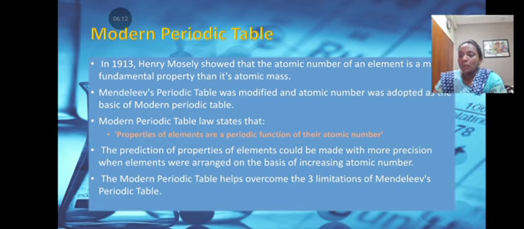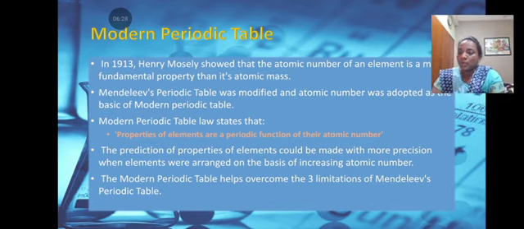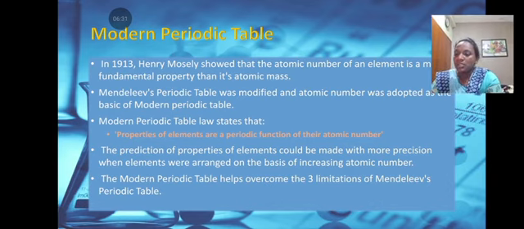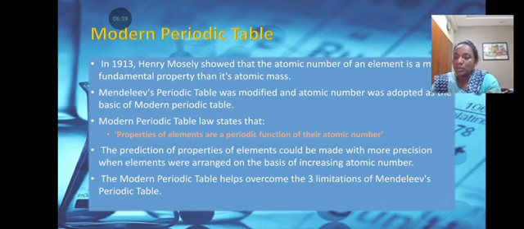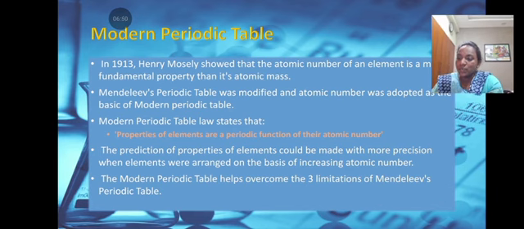Now we are going to see about the modern periodic table. In 1913, Henry Moseley showed that atomic number of an element is a more fundamental property than its atomic mass. Mendeleev's periodic table was modified and atomic number was adopted as the basis of the modern periodic table. The modern periodic table states that properties of elements are periodic functions of their atomic number. The prediction of properties of elements could be made with more precision when elements were arranged on the basis of increasing atomic number. The modern periodic table helped overcome the three limitations of Mendeleev's periodic table.